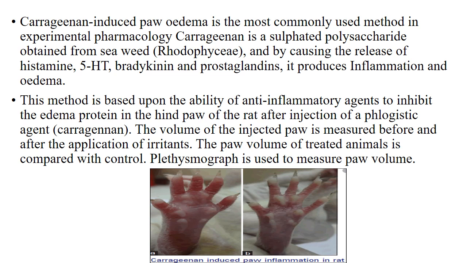This method is based upon the ability of anti-inflammatory agents to inhibit the edema produced in the hind paw of the rat after injection of a phlogistic agent. The volume of the injected paw is measured before and after the application of irritants. The paw volume of treated animals is compared with control. A plethysmograph is used to measure paw volume.